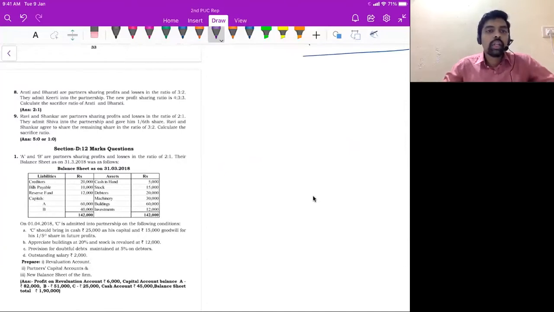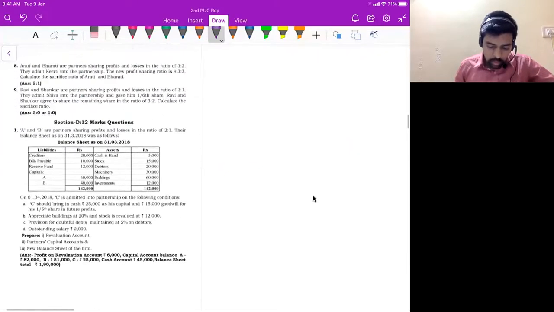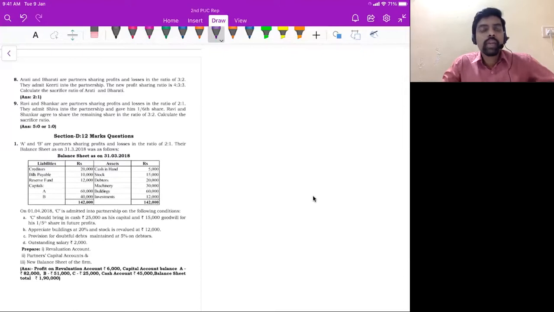Now, in your question bank, page number 34, look at the first question. In this question, A and B are the partners. C is the new partner. Read adjustment number 1. It says C should bring in cash rupees 25,000 as his capital and 15,000 towards goodwill for 1/5 share in the profits. So now think logically, he is bringing both capital and goodwill, right? Therefore, cash balance will increase by 40,000 rupees. 25 plus 15 is 40,000.